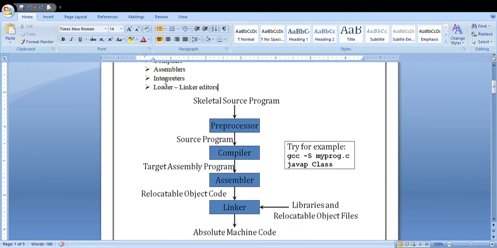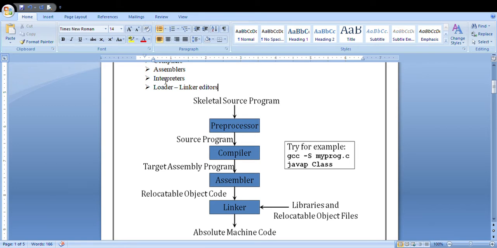And loaders and linkers: why do we use loaders and linkers? You already know that the object code generated by your compiler, assembler, or interpreter will be loaded and linked to your main memory through loaders and linker editors.